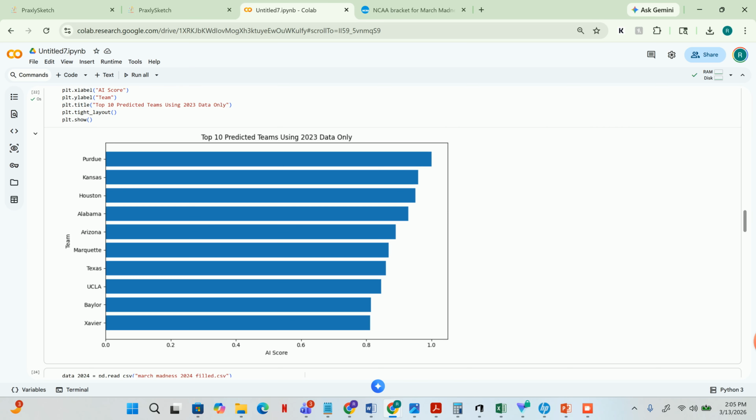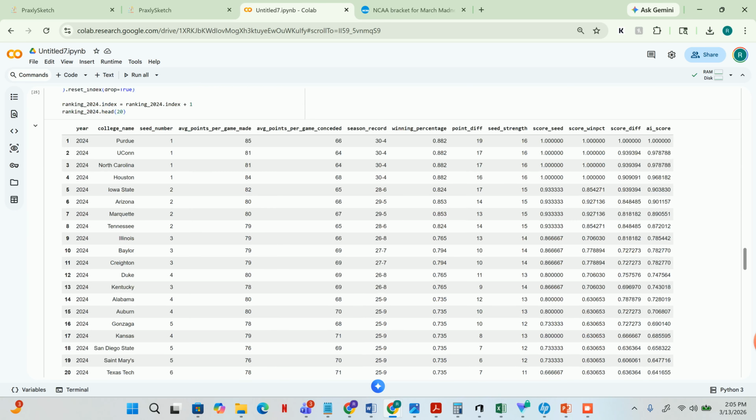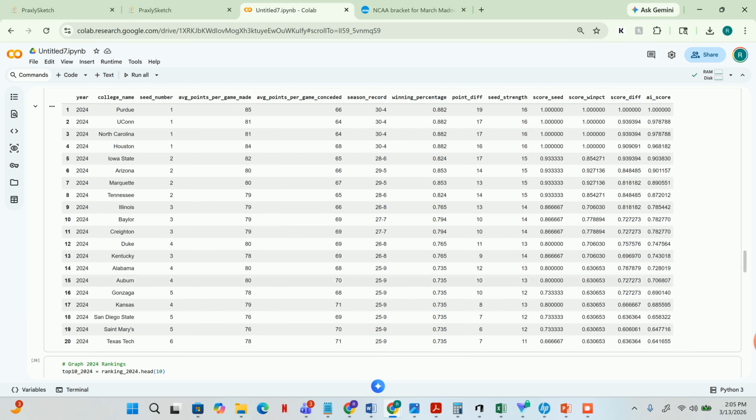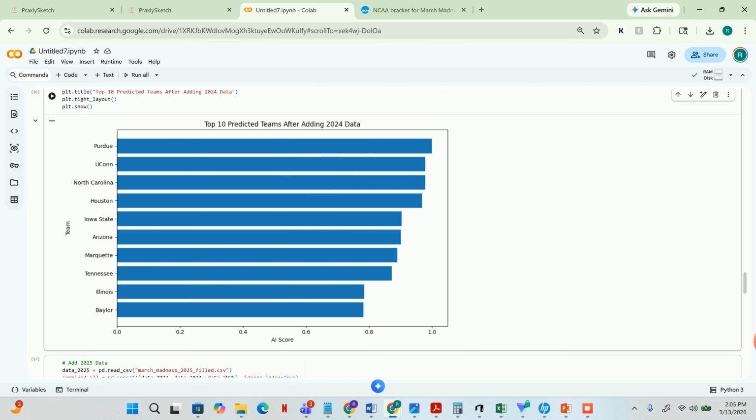Now, this is where it starts getting interesting for the students, because this is where we're getting into data analytics. This next prompt will add the 2024 data. As we can see, we still have Purdue in number one, but the rest of the numbers have kind of changed and switched. This table here is giving us the top 20 teams using the 23 and 24 data. And then we're going to have our visuals as well, the 23 and 24. We have Purdue, UConn, North Carolina, Houston, Iowa State, Arizona, and so on.